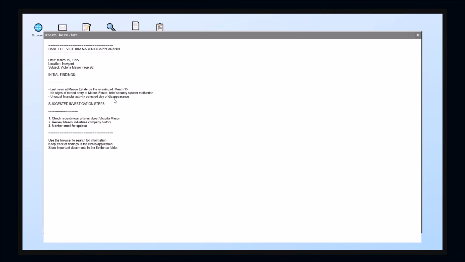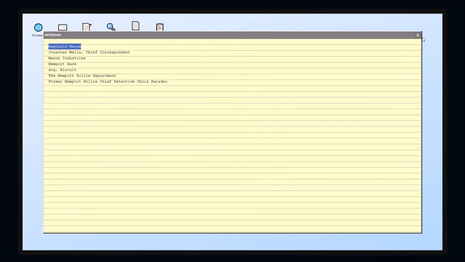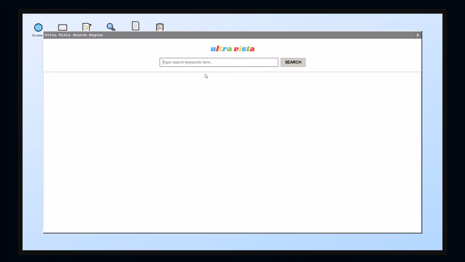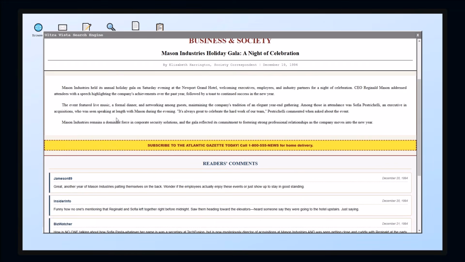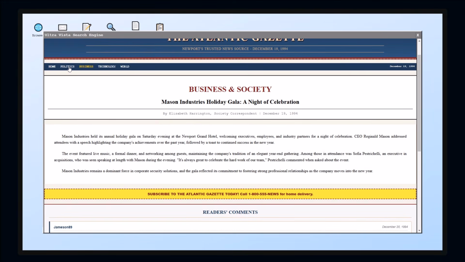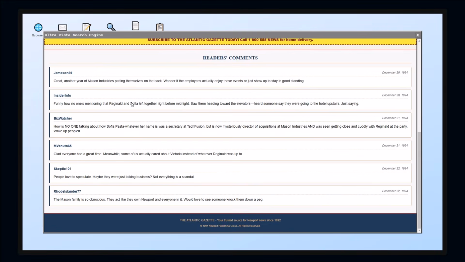Start here also says there's a Mason Estate brief security malfunction. I review the Mason Industries company history. That's what I was going to do. And I'm going to check my email. Let's search this other stuff. Let's search for Reginald Mason. Only one result from the Atlantic Gazette. And I'm assuming I can't click on politics or technology or world. Yeah. So this is a couple of years ago.